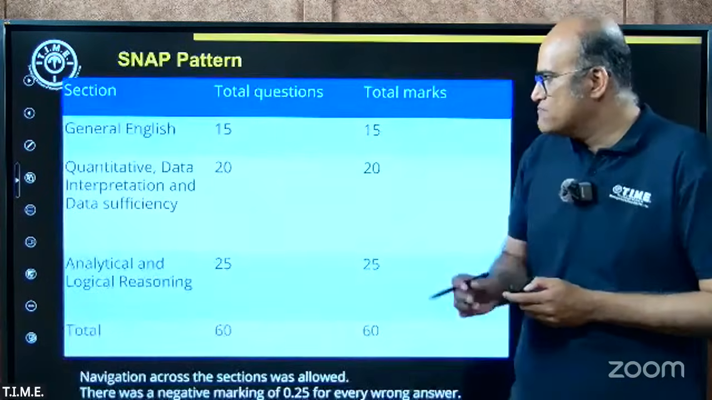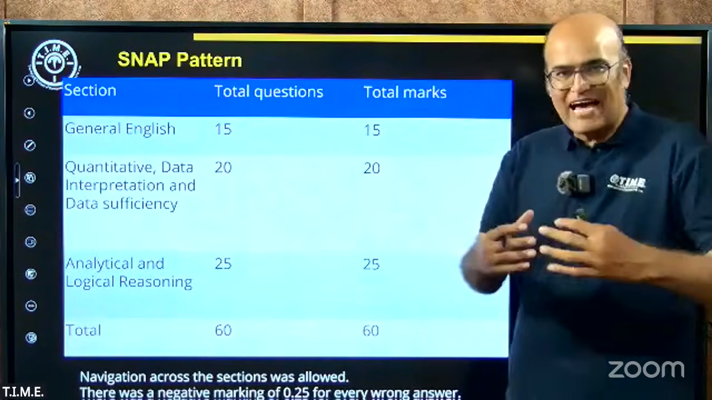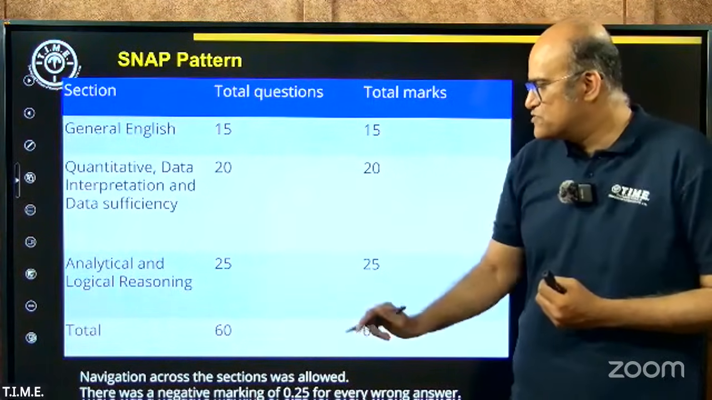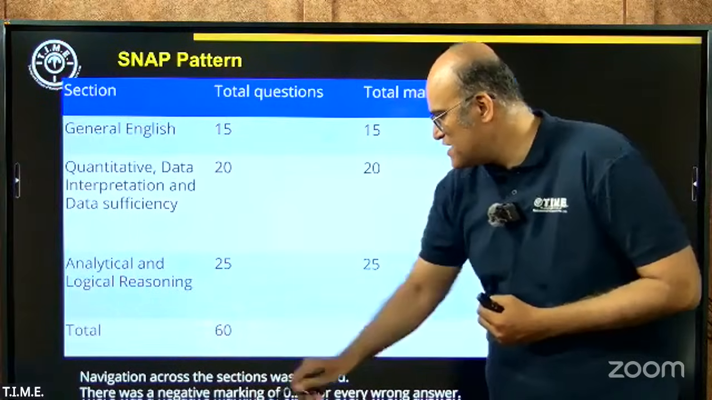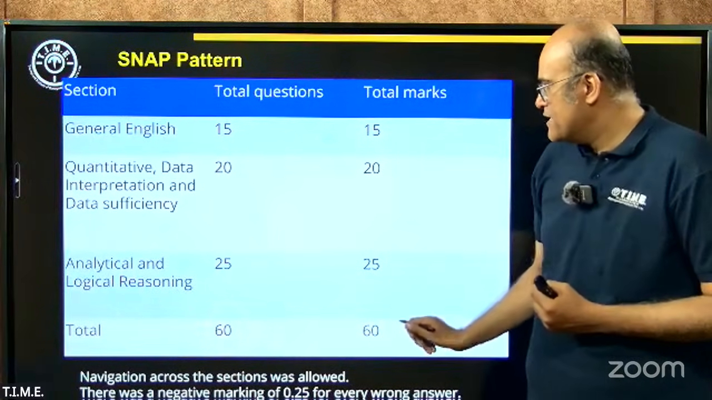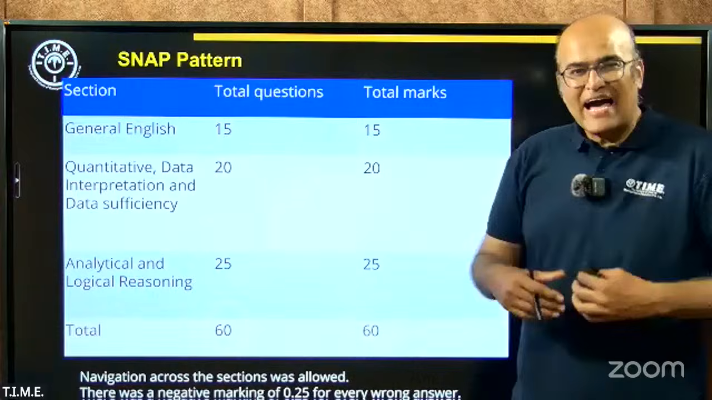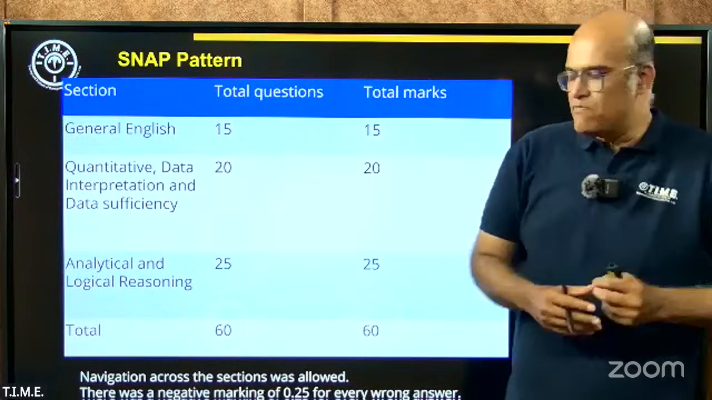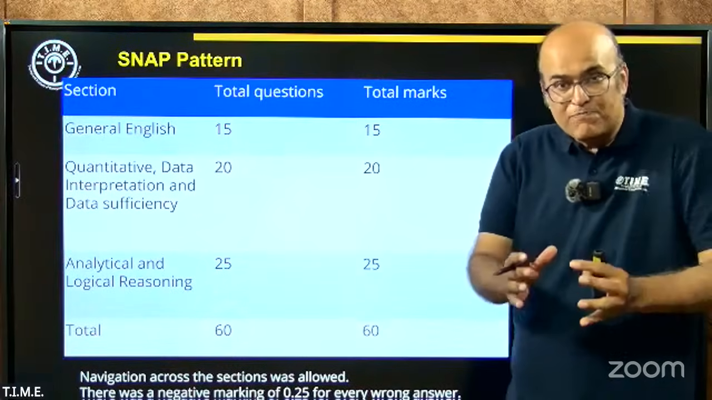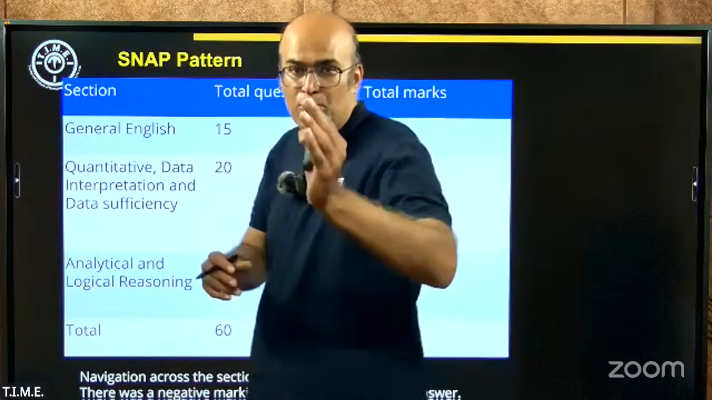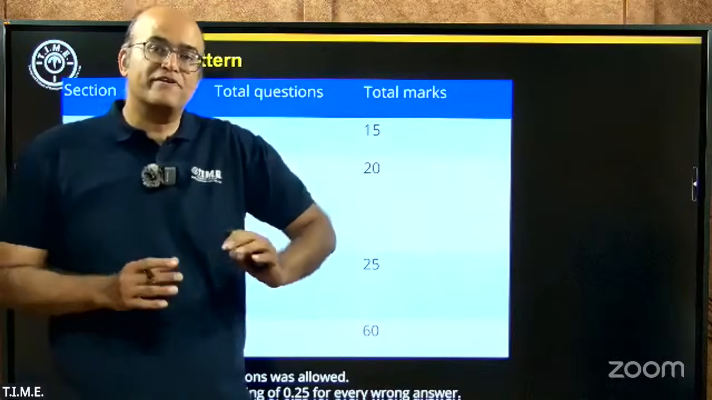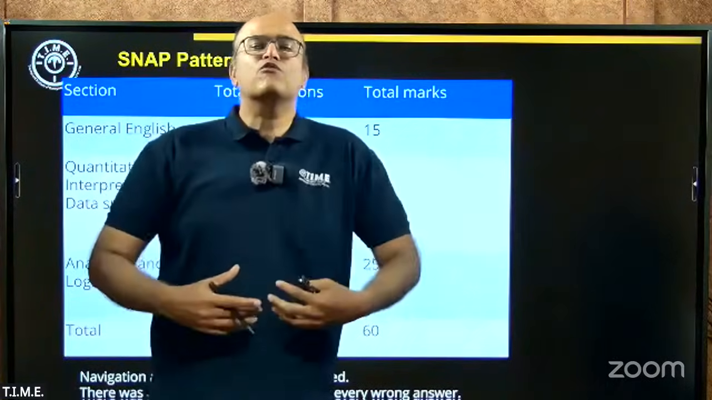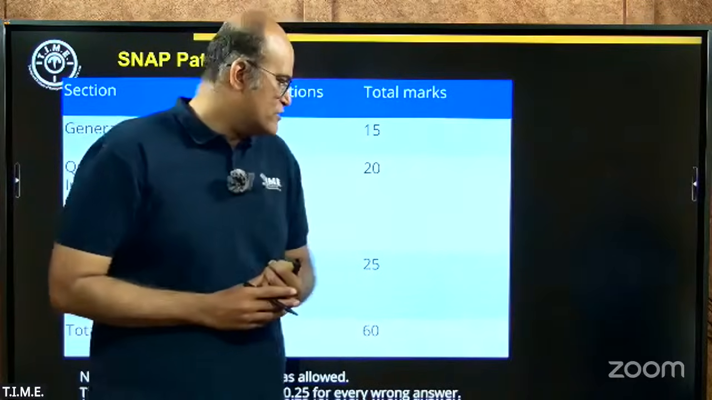Now, as far as pattern of the exam goes, just as it was in the last few years, the pattern remained the same. 60 questions were there overall. So 60 questions that you needed to complete within 60 minutes. And the total marks were also 60. Every question accounts for 1 mark. And as I said earlier, there is a provision of negative marking. 0.25 marks would be deducted for every wrong answer. So it makes sense to be a little more cautious while attempting the questions.